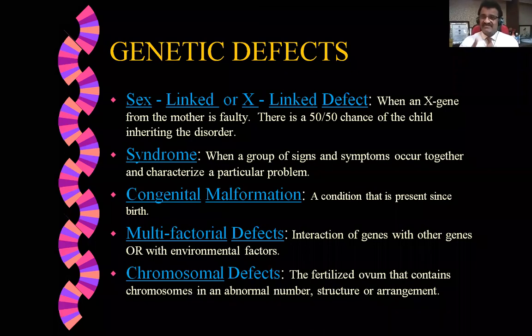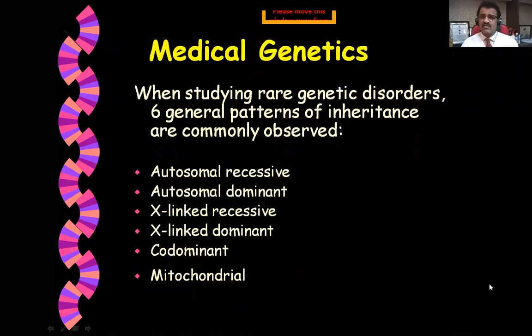So genetic defects and chromosomal defects are two different categories. In chromosomal defects, the fertilized ovum contains chromosomes in an abnormal number. For example, Down syndrome, Klinefelter syndrome, and so on. And in X-linked we have hemophilia, cystic fibrosis and so on. That we will study now one by one.